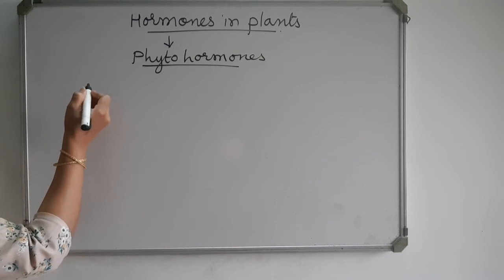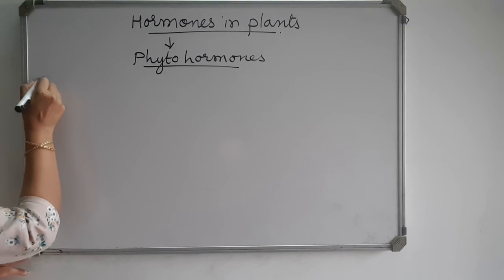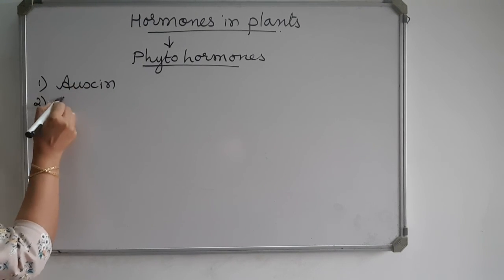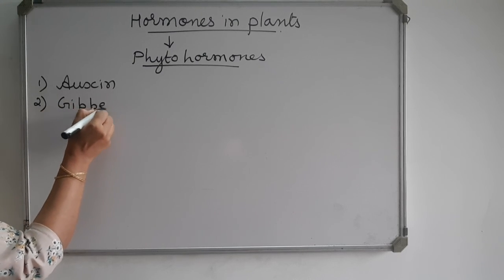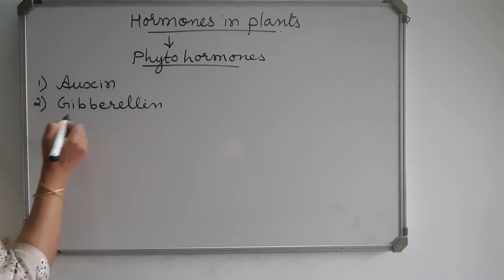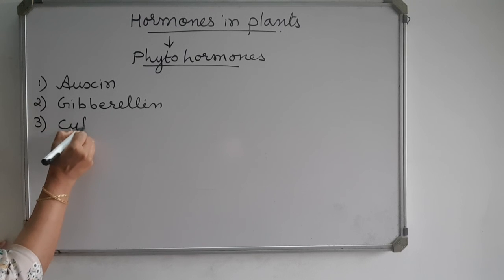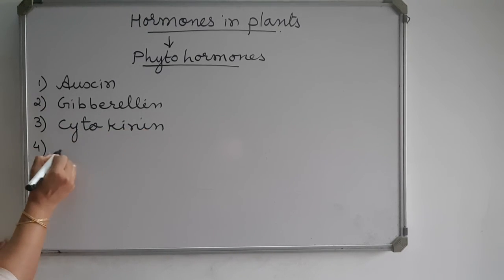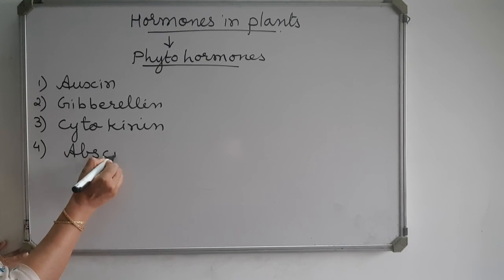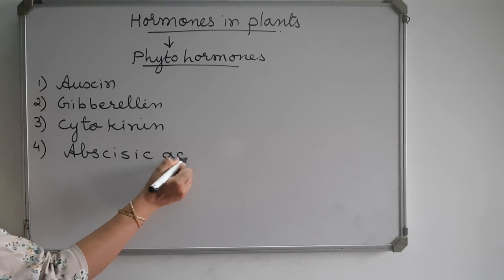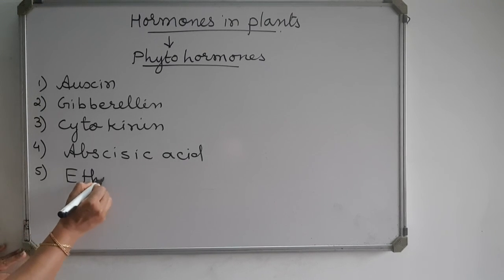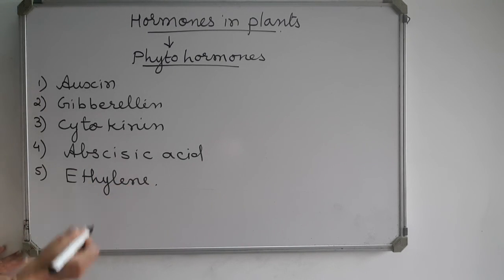Now there are different types of plant hormones: auxin, gibberellin, cytokinin, abscisic acid, and the fifth one is ethylene. Let us discuss each one.